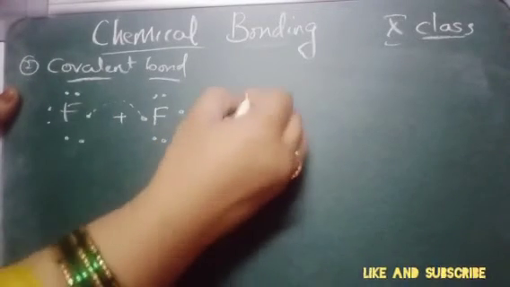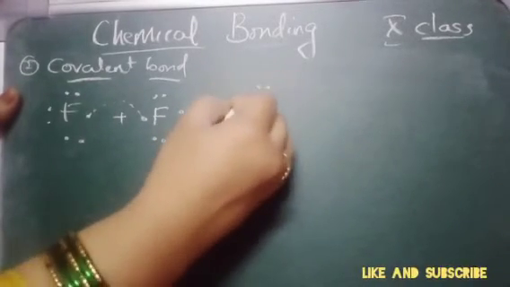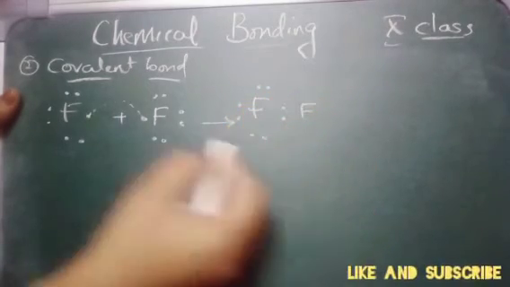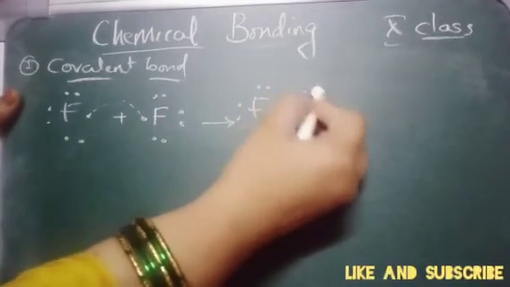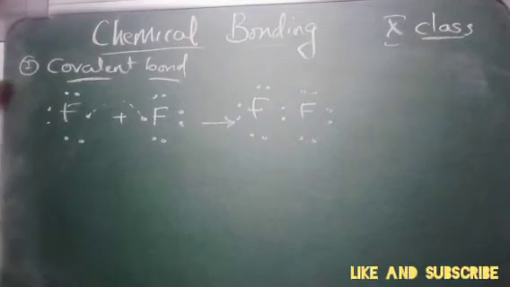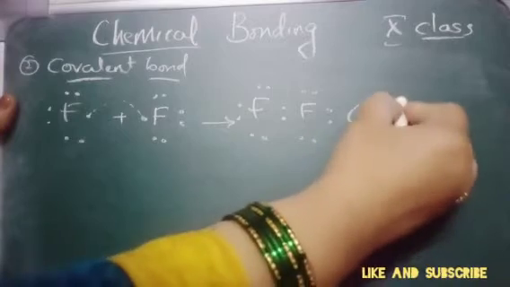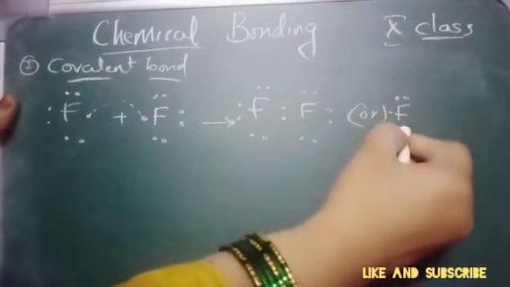So how is it formed? Fluorine, 1, 2, 3, 4, 5, 6. This one and this one pair up. 1, 2, 3, 4, 5, 6. Or you can also write it as fluorine, 1, 2, 3, 4, 5, 6.